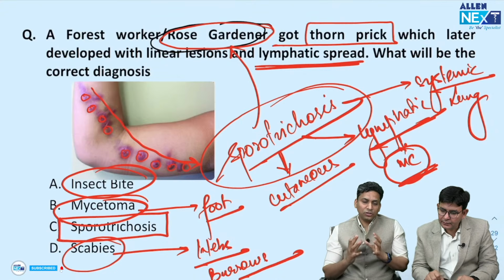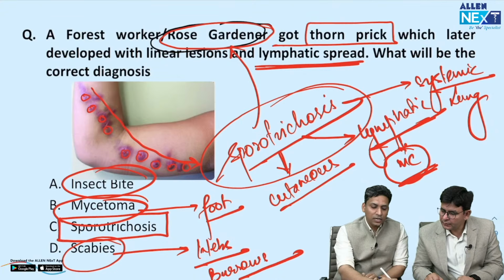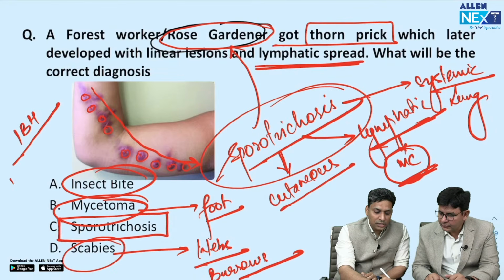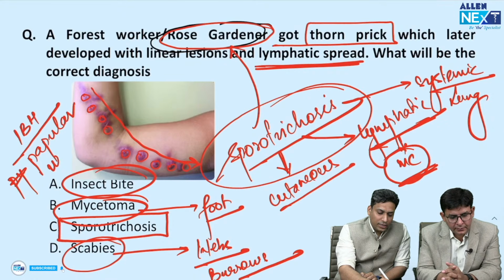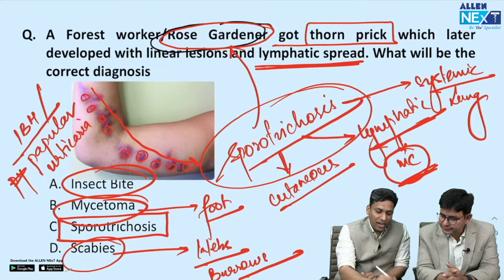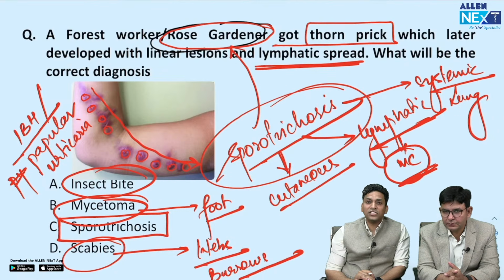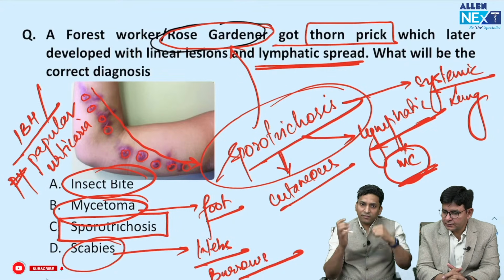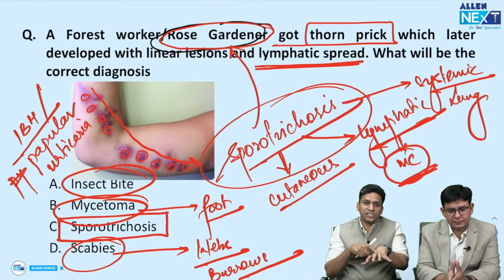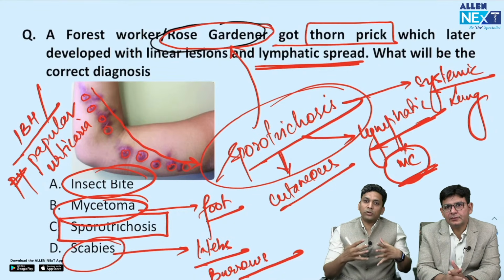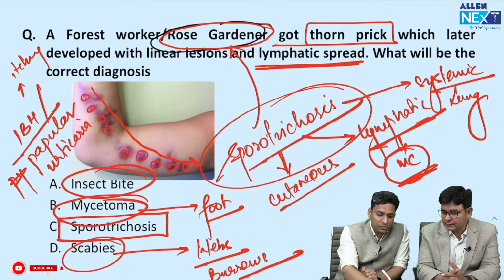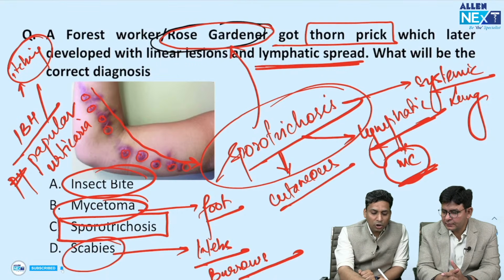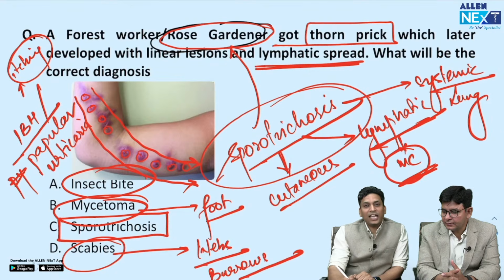Why? Because there is one condition known as insect bite hypersensitivity. So IBH, which is also known as papular urticaria. So this is another name of IBH, that is insect bite hypersensitivity, also known as papular urticaria. What happens is that wherever the insect bites, there is the first lesion, but due to hypersensitivity, multiple lesions start developing. So there also multiple lesions are seen, which can be very itchy. So here itching is always present. So itching is a very important clue. And second, this will not necessarily occur in linear fashion like sporotrichosis. So that is why this is not insect bite hypersensitivity.